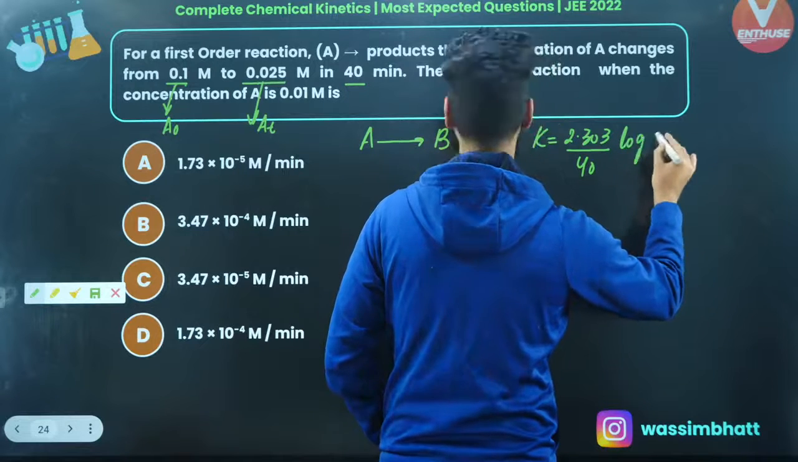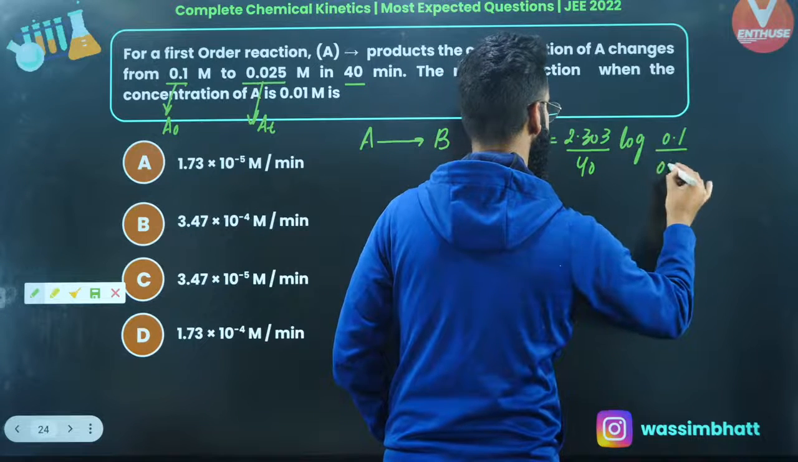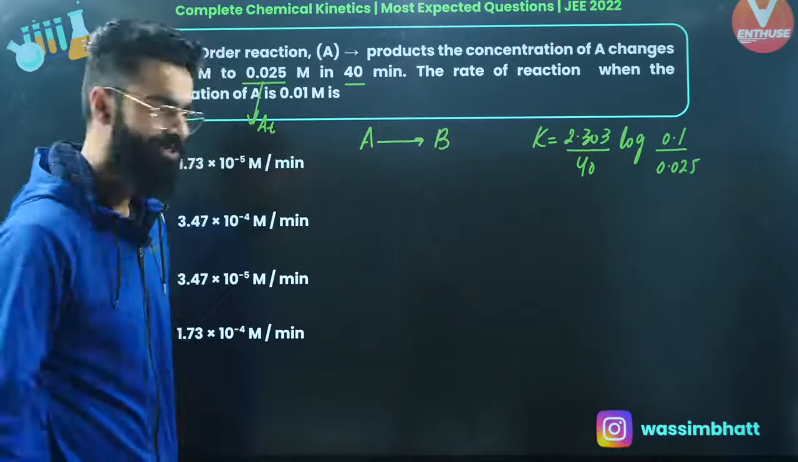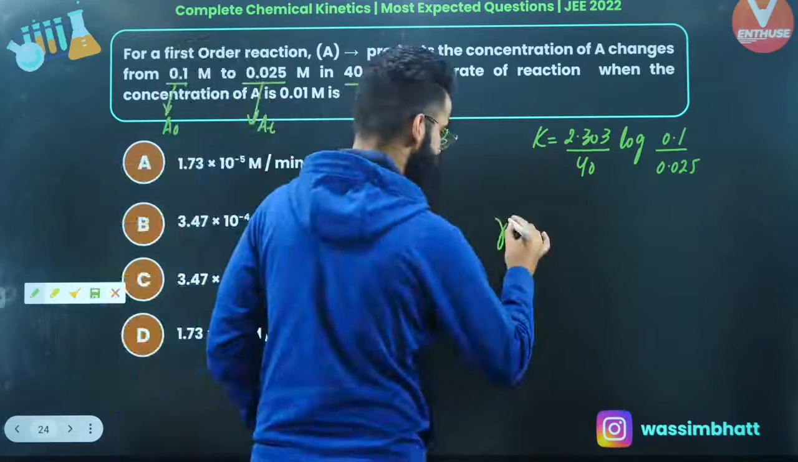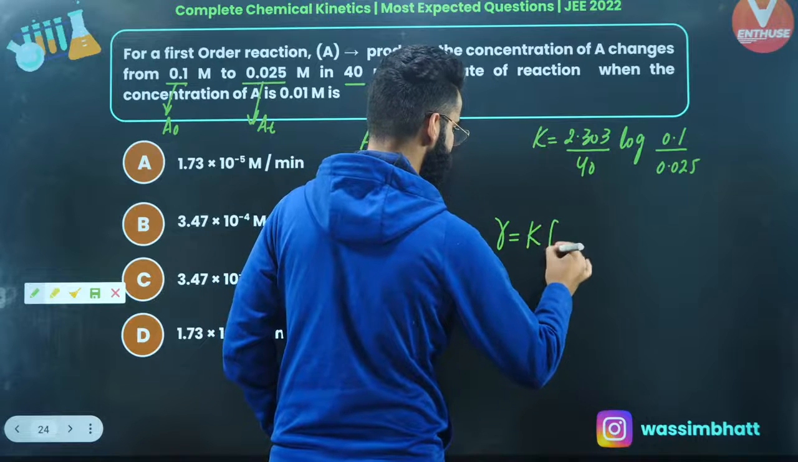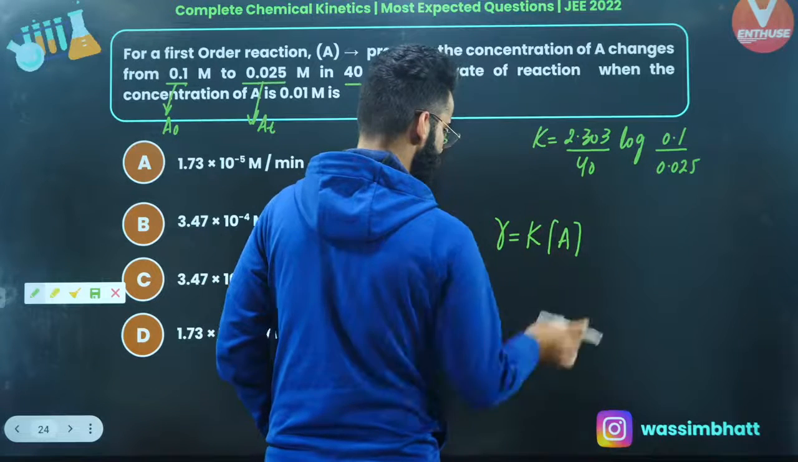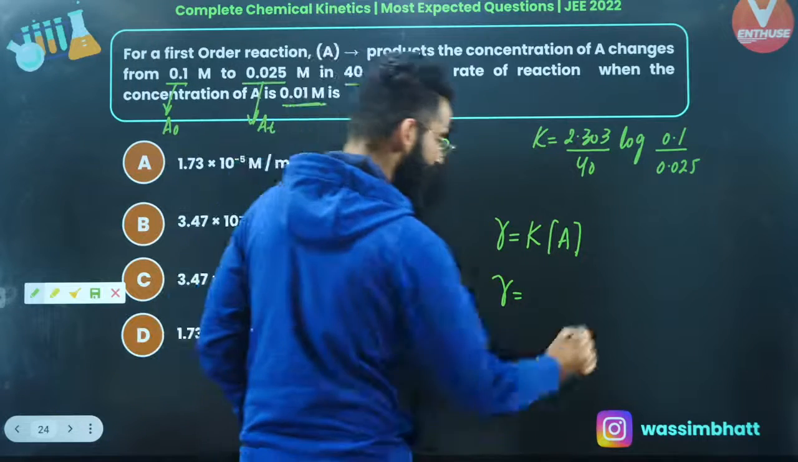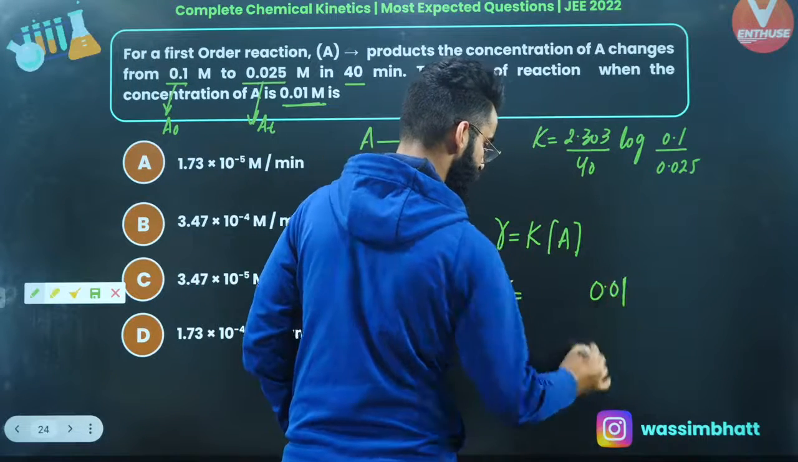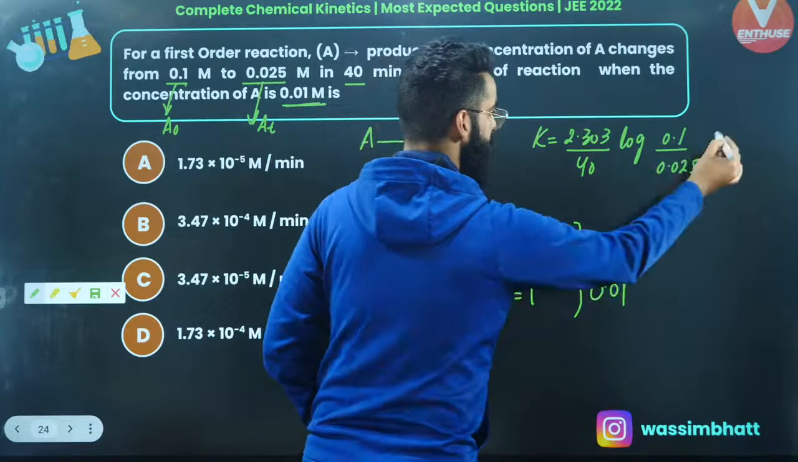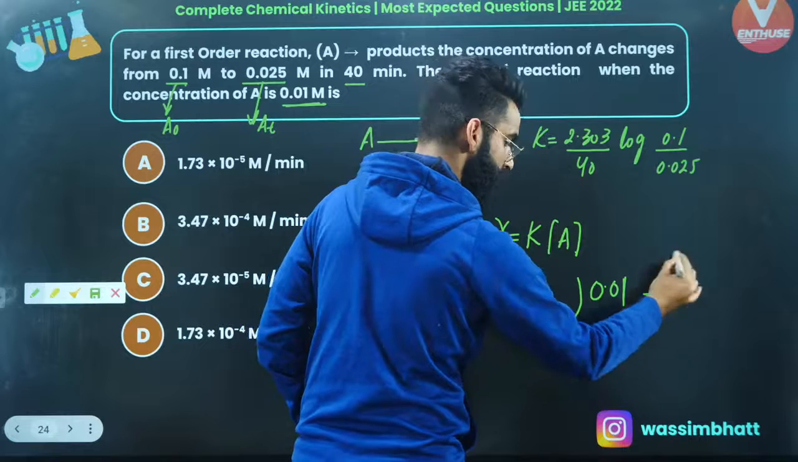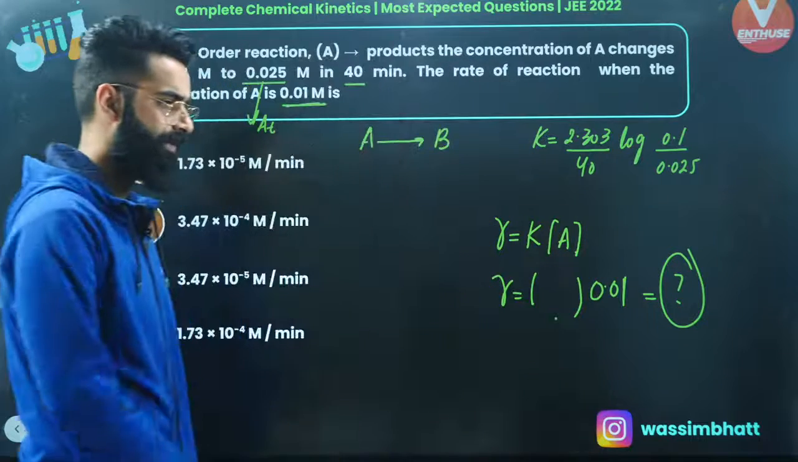Log of A0, A0 is 0.1, AT is 0.025, right? So from here, you'll be getting the rate constant. And once you get the rate constant, you'll be calculating the rate of reaction as R is equal to K, rate constant, multiplied by concentration of A. Well, you need to calculate rate of reaction when the concentration of A is 0.01. So A value, you'll be keeping 0.01 here, and the rate constant value you would have solved from here. Put the value of rate constant in this expression and get the value of rate of reaction. Simple question this again, right?